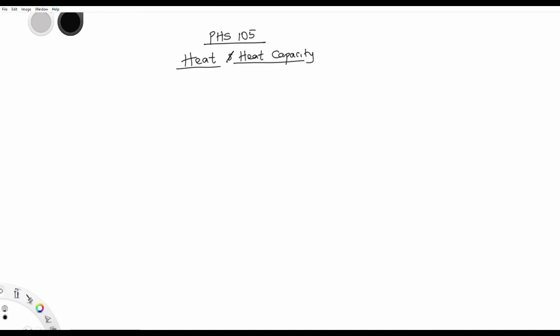Now we have the specific heat, and we have the latent heat. Now, what is specific heat? Specific heat is the kind of heat that causes an increase in the temperature of a body while the state remains the same.